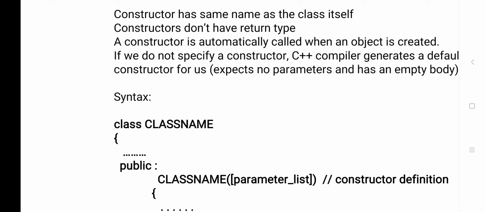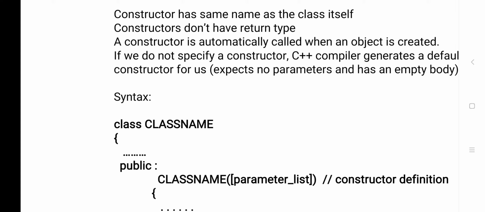Next, if we do not specify a constructor, the C++ compiler generates a default constructor. For example, suppose I have not created any constructor. By default, the compiler will give a constructor, and that is called a default constructor. So this is an introduction to the constructor. It is a member function that is executed automatically when the object gets created.